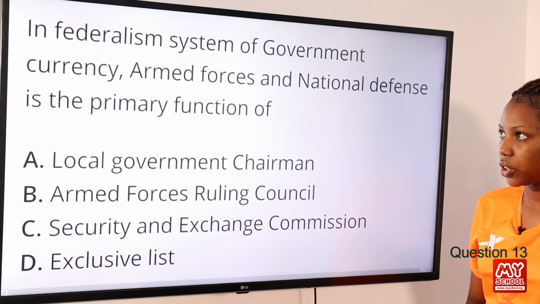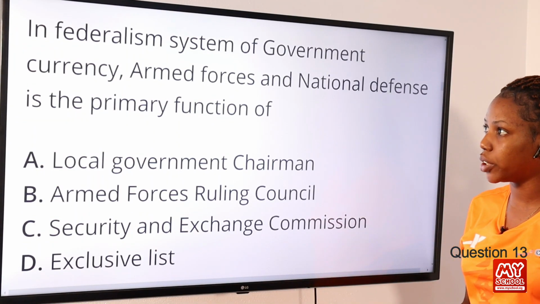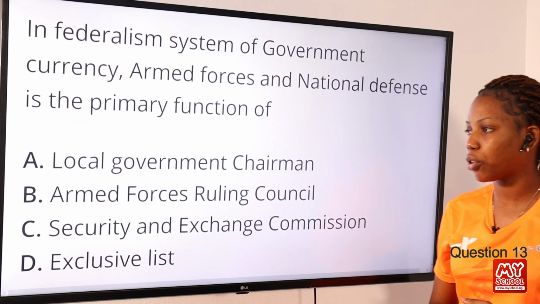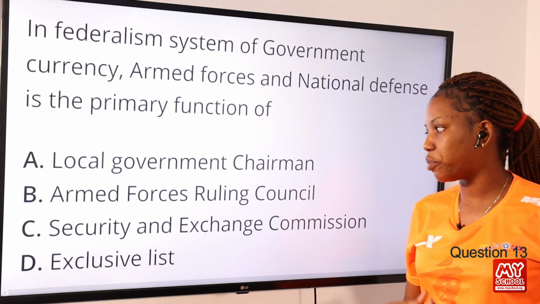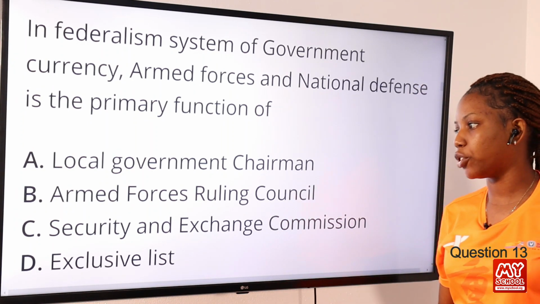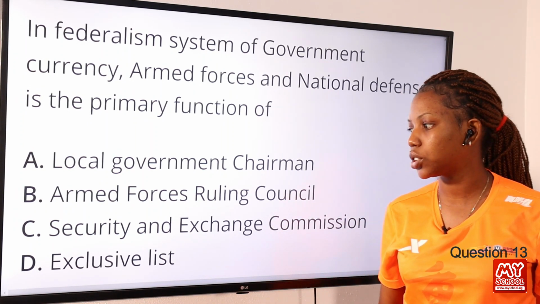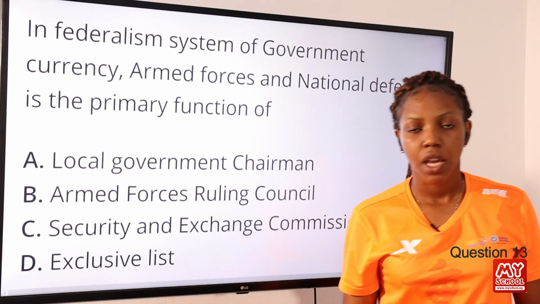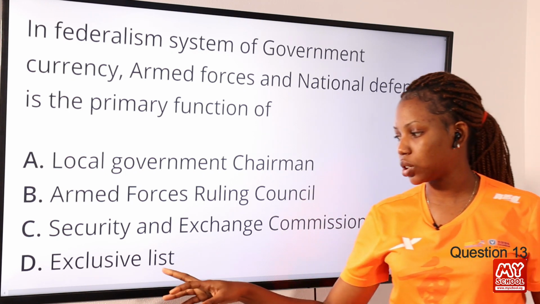Question 13. In a federalism system of government, currency, armed forces, and national defense are the primary function of option A, local government chairman, option B, armed forces ruling council, option C, security and exchange commission, option D, exclusive list. The answer to this question is exclusive list.